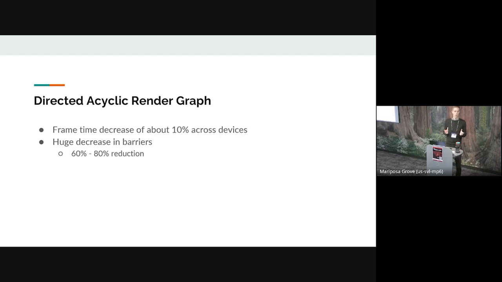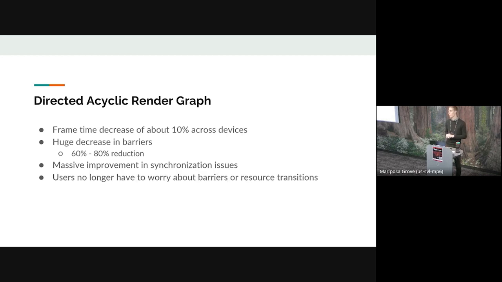So it goes to show how badly we were misusing barriers, because of course this is also introducing barriers that weren't there before, and just massively reducing the number of barriers that we had, as well as solving a lot of synchronization issues. So we had quite a few. They're mostly gone. We have some particular synchronization issues we're working on, but this has overall resulted in both performance and stability improvements. And importantly, users no longer have to write barriers, and we don't have to worry about resource transitions.